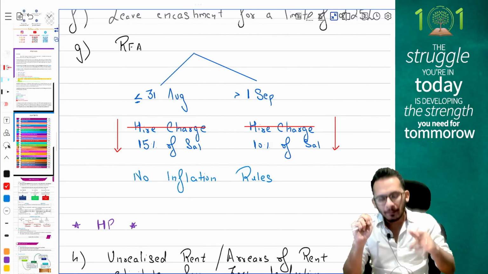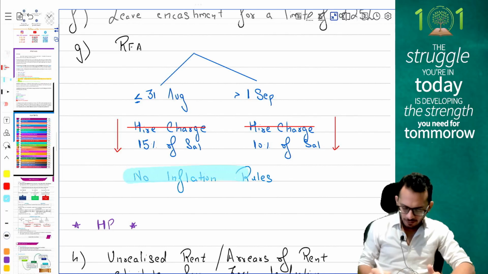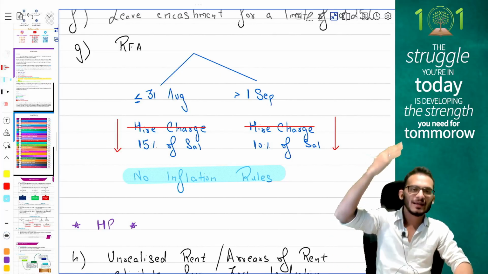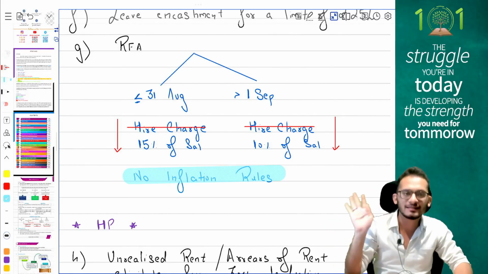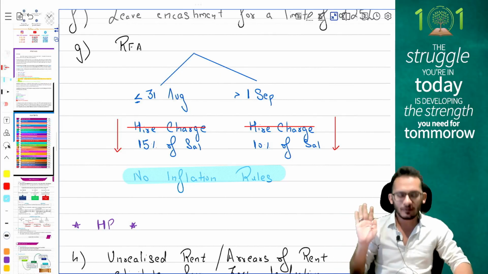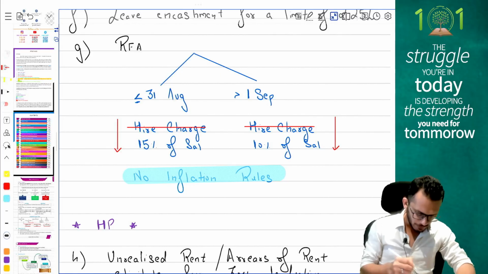Remember, for your exam, no inflation provisions will be applicable to you. You can ignore it if the question talks about any inflation guidelines. If the question says they have taken RFA from 18, 19, 20, you have to do inflation, CII and all given, ignore it. That amendment is not applicable to you. It will apply only from next year. So please forget those amendments for your exam.